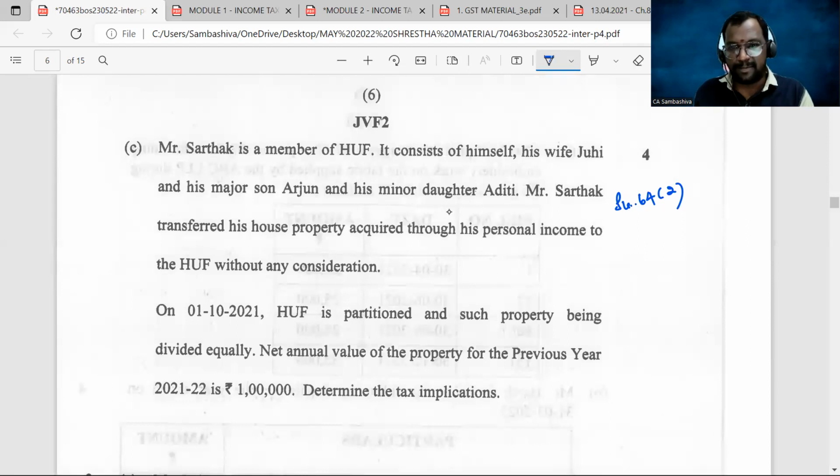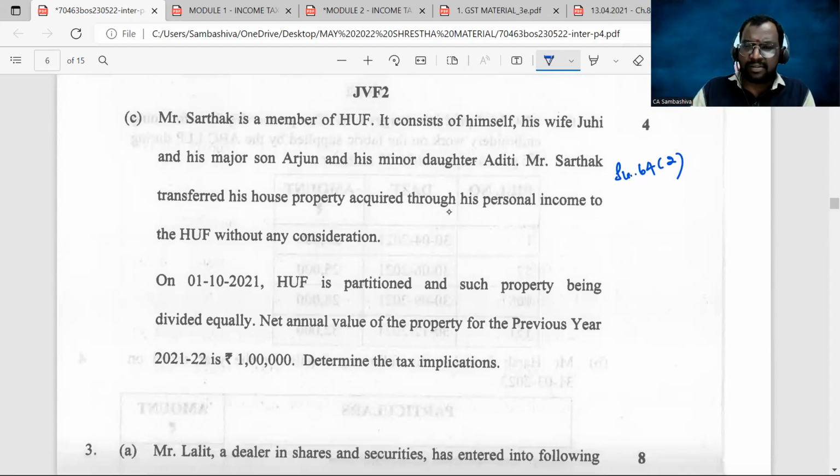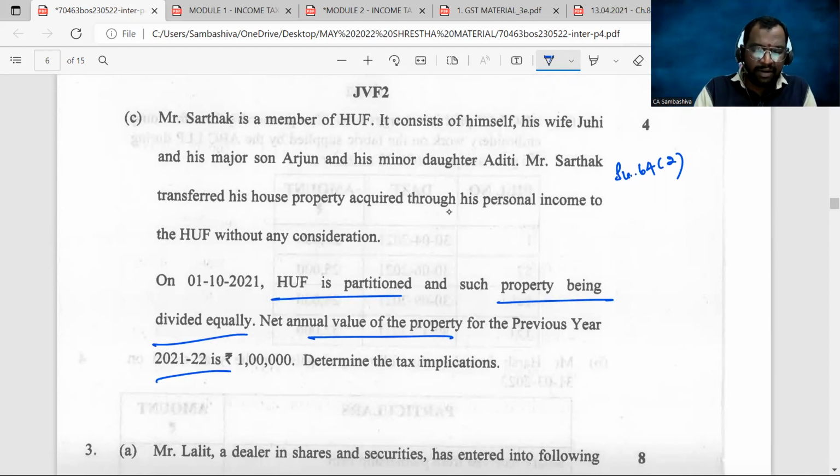Sardak converted his property into HUF property, and after some time that HUF got partitioned, and the property was divided equally. Net annual value is given, and you must determine the tax implications. Do you remember our example in the running notes? Let me take you there.